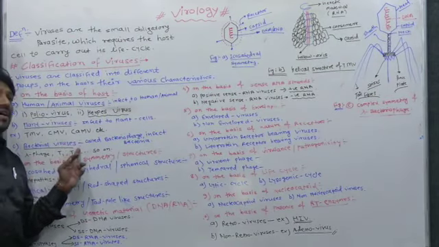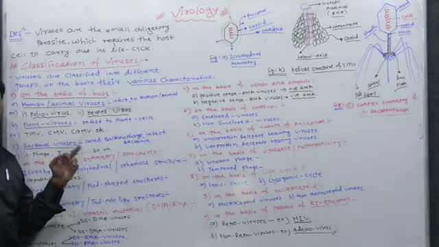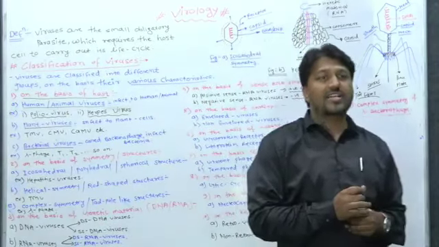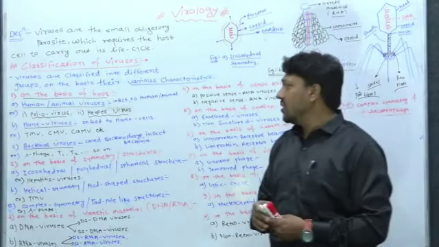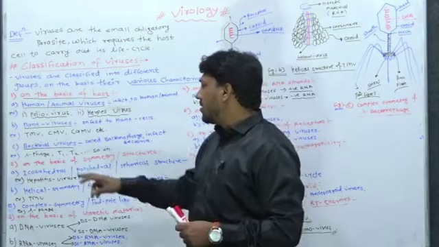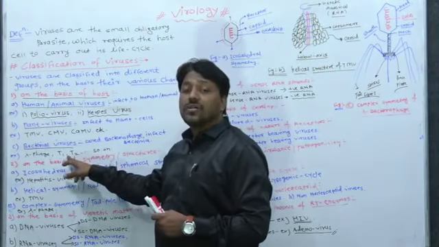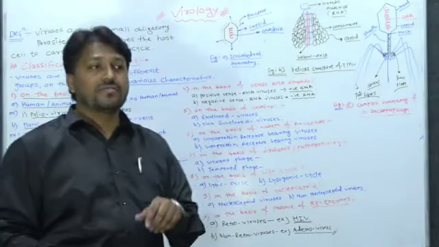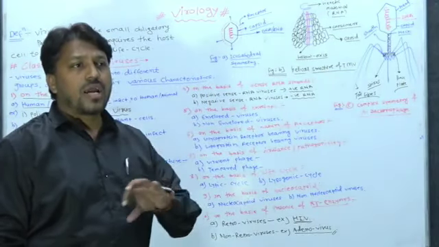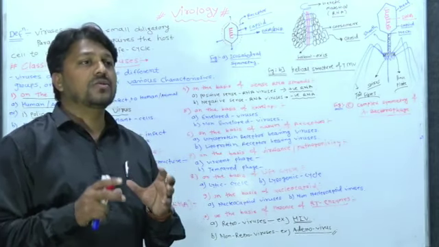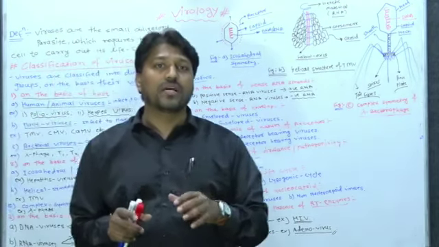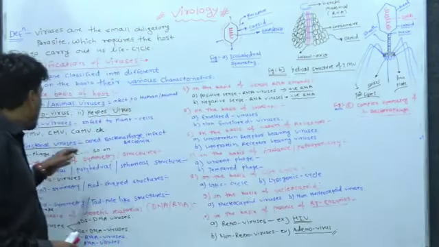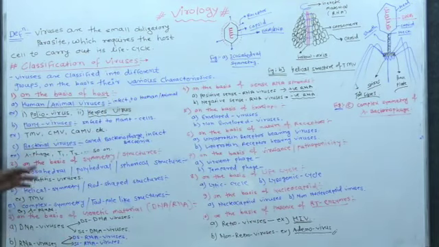Then these bacterial viruses or bacteriophages are also classified into two types, T even bacteriophages and T odd bacteriophages. T even are T2, T4, T6 and T odd are T1, T3, T5. On the basis of the odd and even numbers, the viruses are classified. These are examples of bacterial viruses, which definitely infect bacteria.